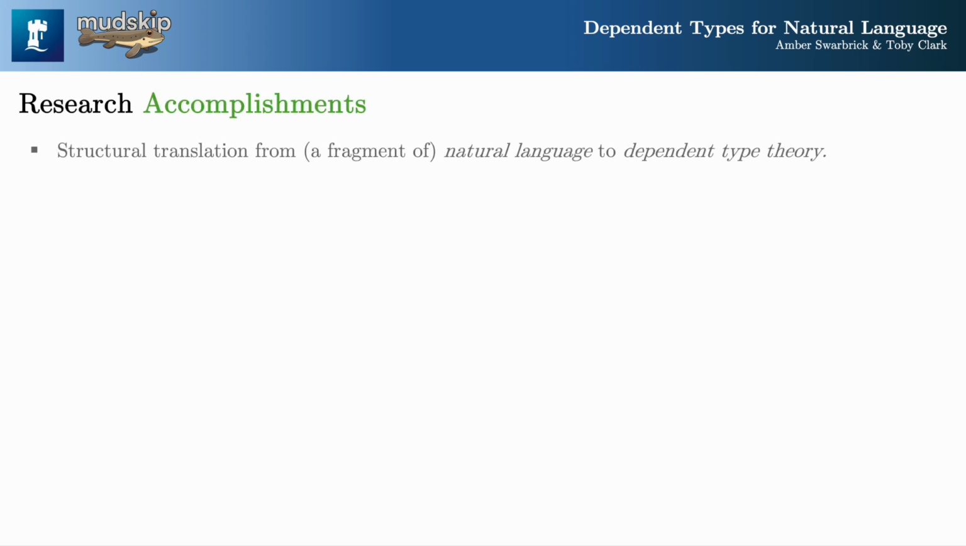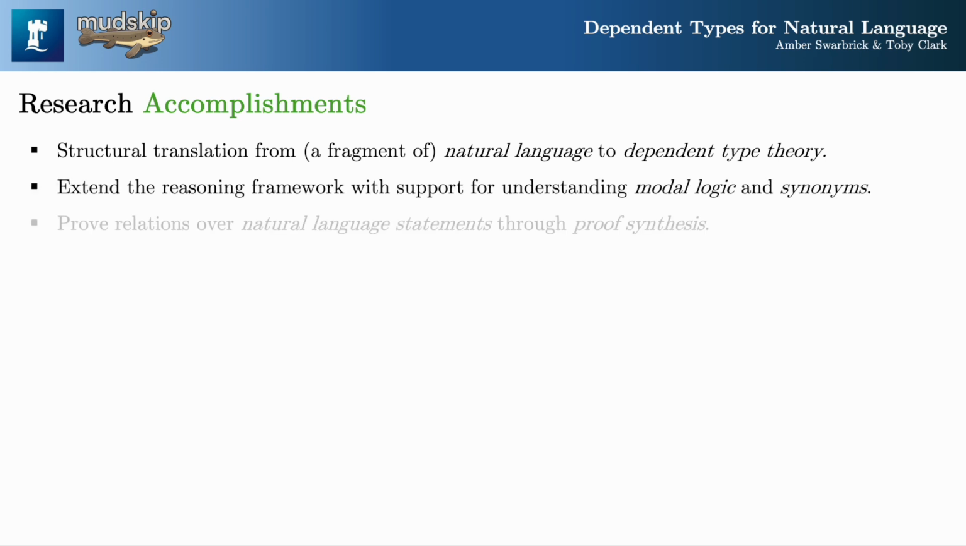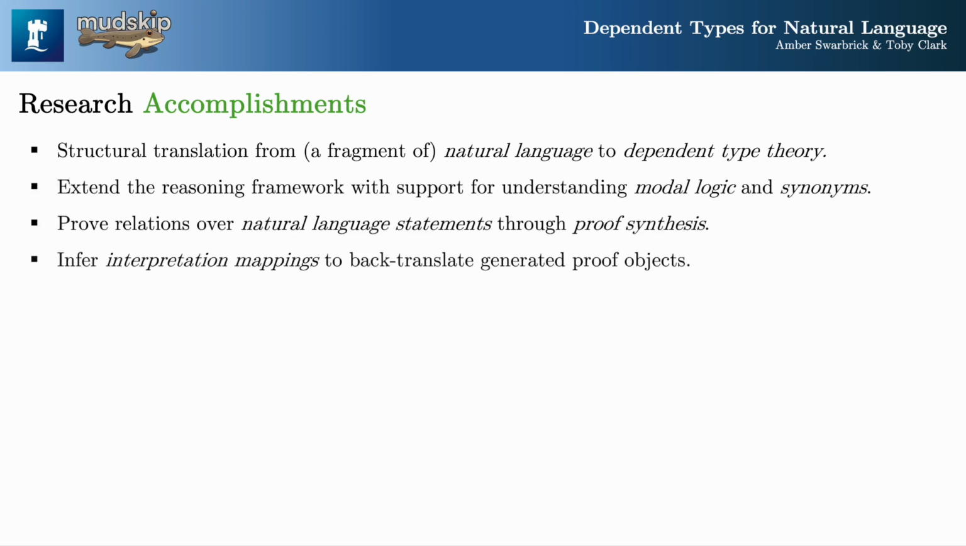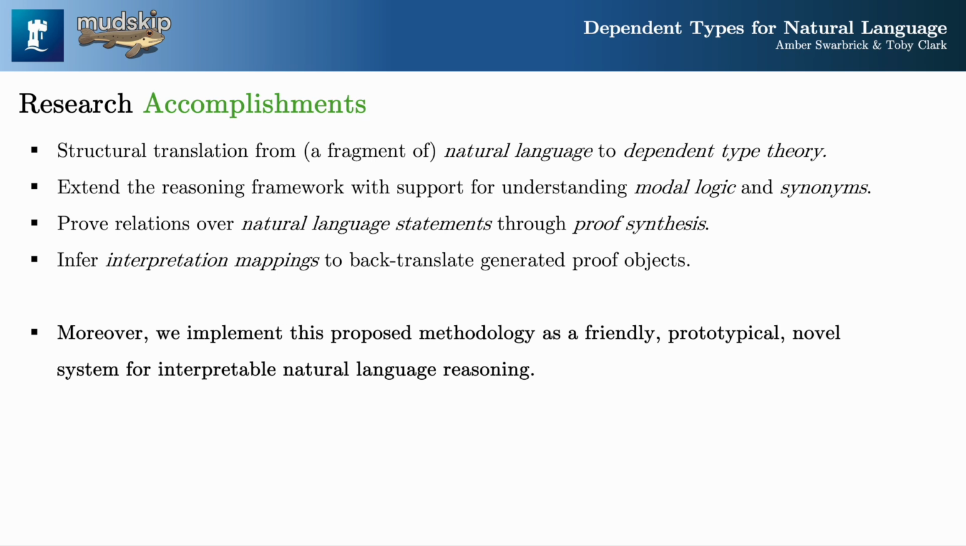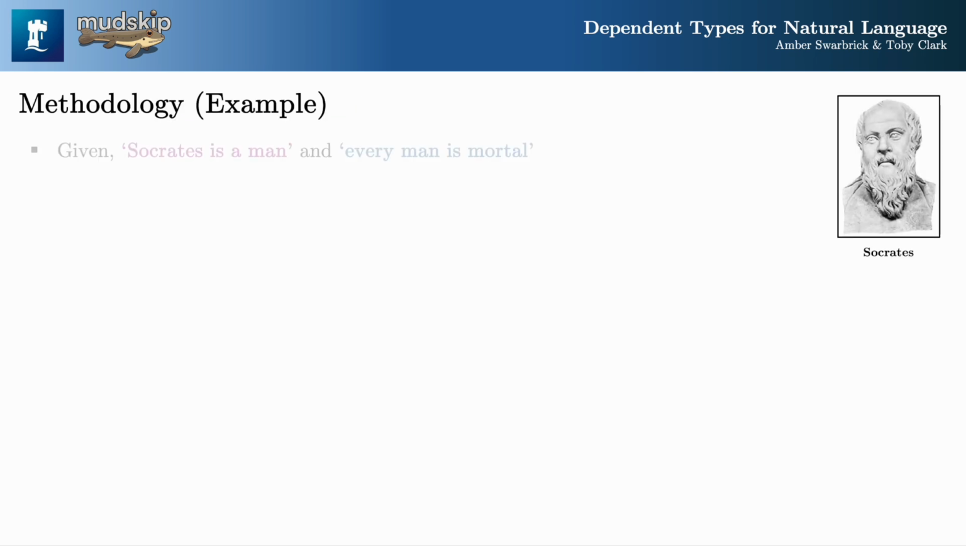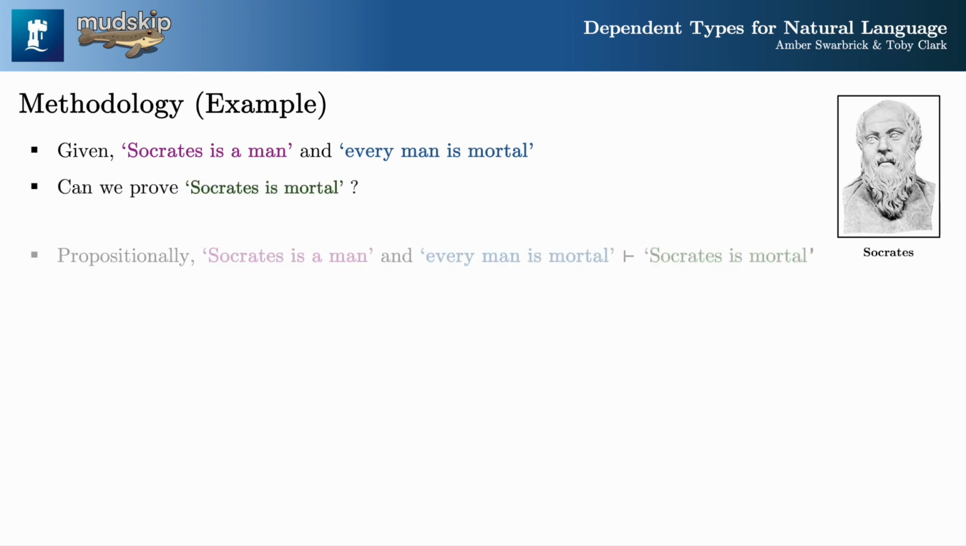We propose a novel methodology to translate natural language into a type-theoretic representation. Within this encoding, we synthesize relational proofs between natural language statements. Moreover, we explore both reasoning over epistemic modalities and the use of interpretation mapping to understand proof objects. If Socrates is a man and every man is mortal, then can we make explicit the proof that Socrates is mortal?